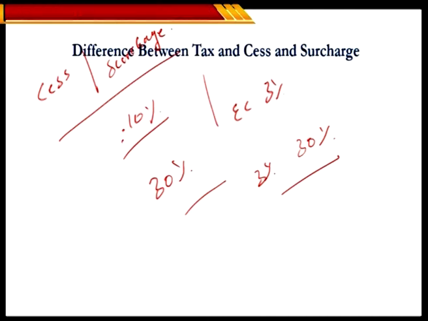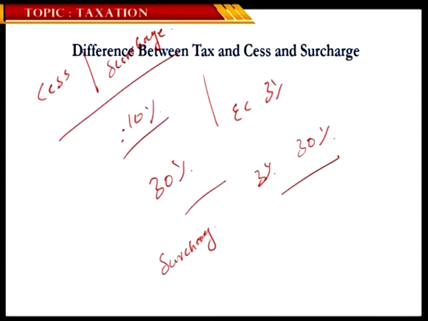When it comes to cess, the purpose of the collection is clearly mentioned, like education cess, higher education cess, clean energy cess. Whereas surcharge is levied upon those people who happen to make a certain amount of money. With cess, everyone who meets the criteria is expected to pay. But with surcharge, not everyone is expected to pay. Let's say in India, all those people who report an income beyond a certain extent, let's say beyond 50 lakhs or beyond 1 crore rupees, are expected to pay a certain amount of money in the form of surcharge, beyond the tax money and the cess they are paying.